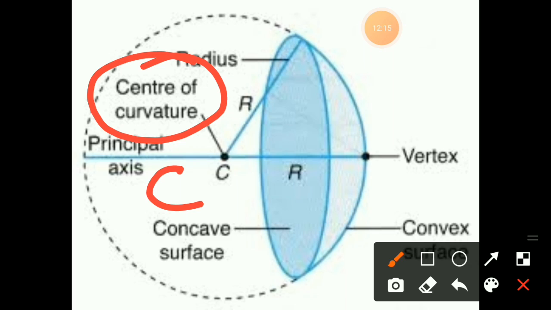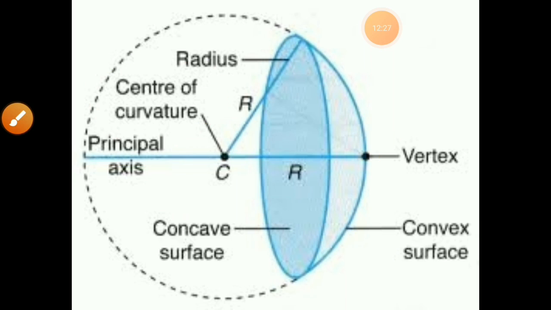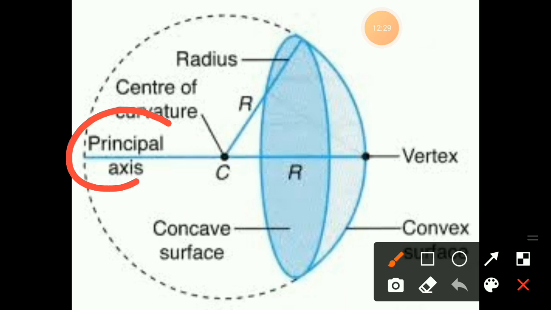Next, the line which is passing through C and P, the pole, we have to know as the principal axis.